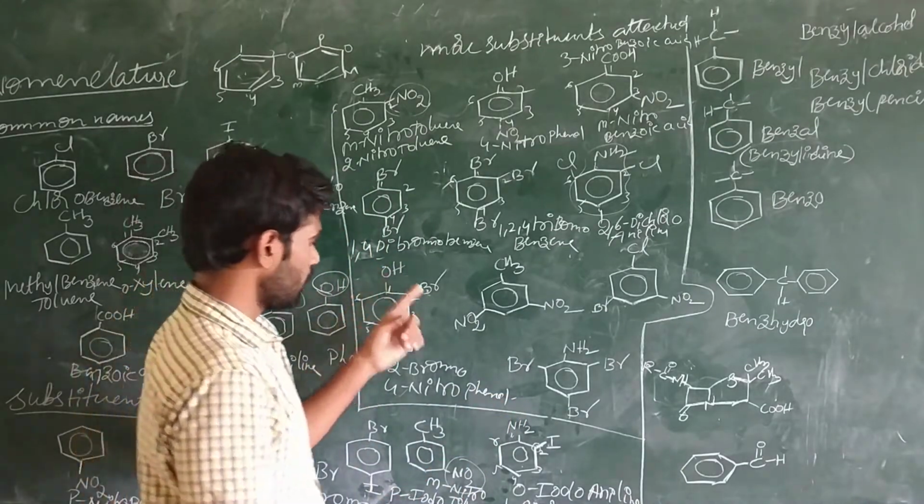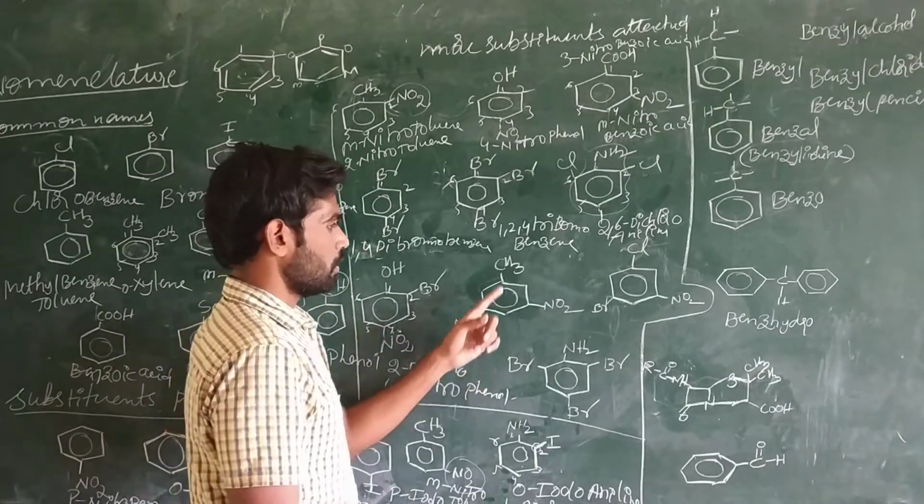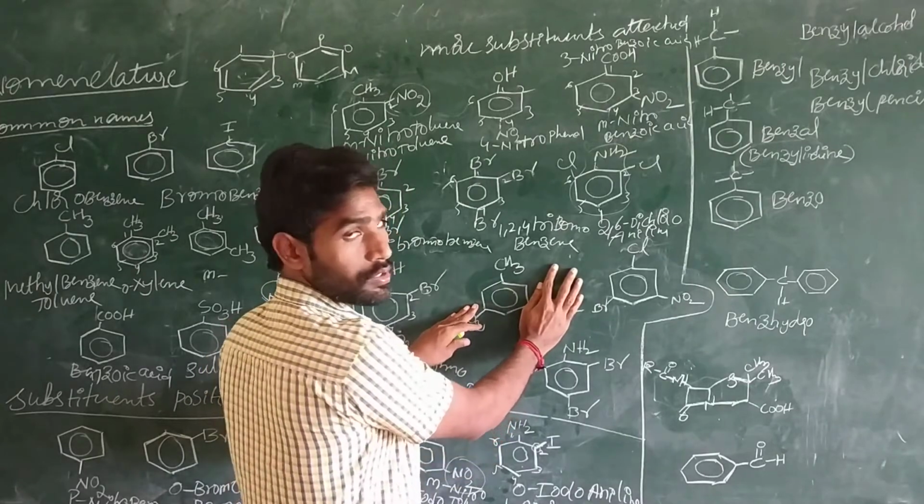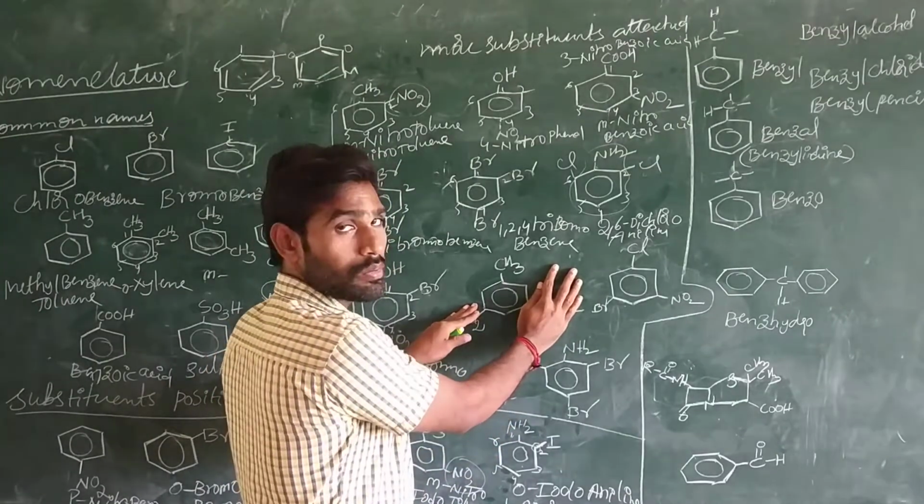2-bromophenol. This is the name of this compound. And what about this one? This is toluene, right? If the benzene contains 1 methyl group, that is toluene. If benzene contains 2 methyl groups, that is xylene.